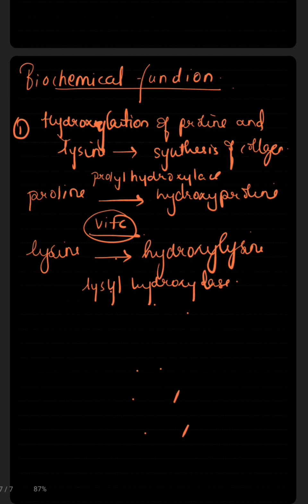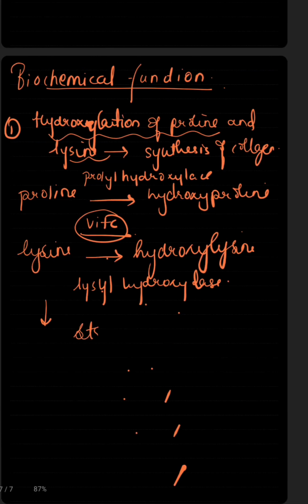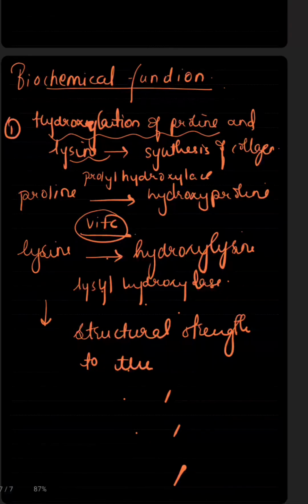So vitamin C is important for the hydroxylation of proline and lysine, which gives structural strength to the cross-linking of collagen and stabilizes the collagen structure.